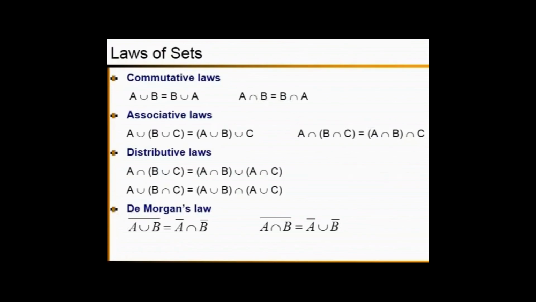So complement of (A union B) can be written as complement of A intersection complement of B. Similarly, complement of (A intersection B) can be written as complement of A, now change the symbol intersection into union, complement of B. So complement of (A intersection B) can be written as complement of A union complement of B. So that's what De Morgan's law says.